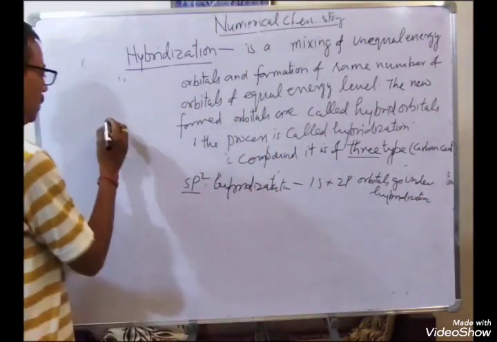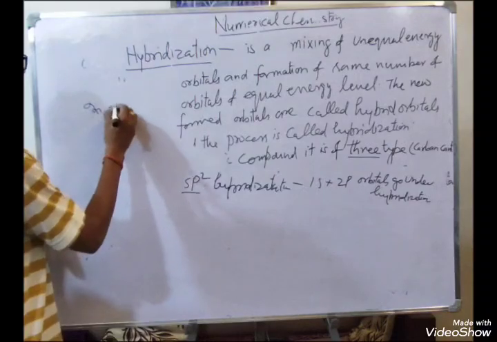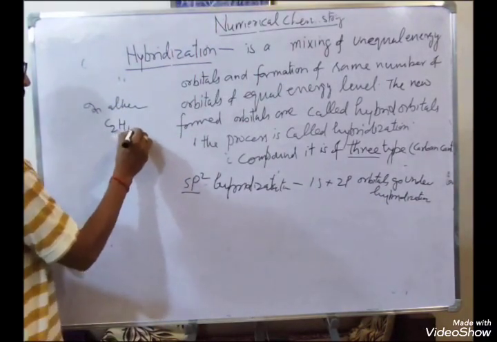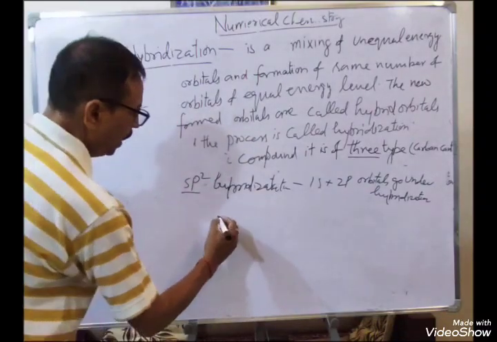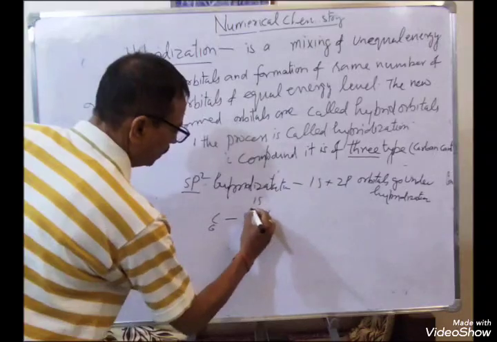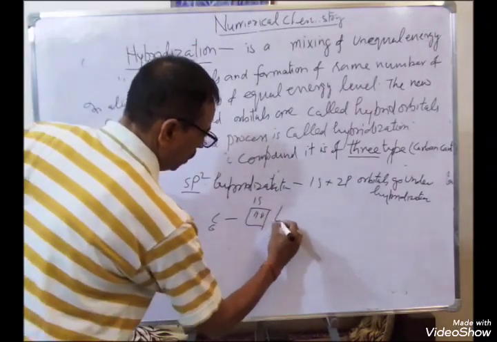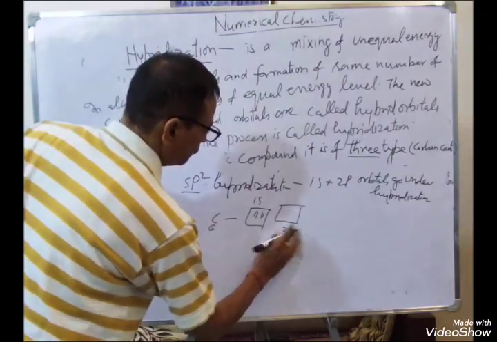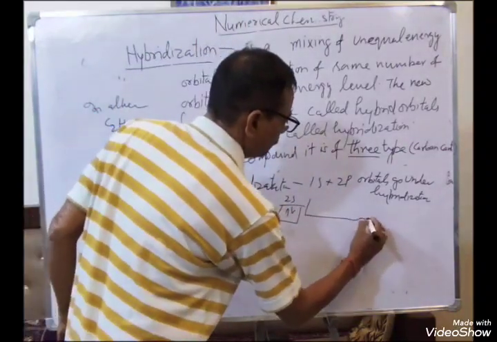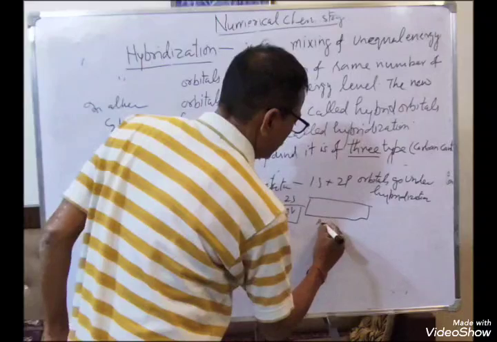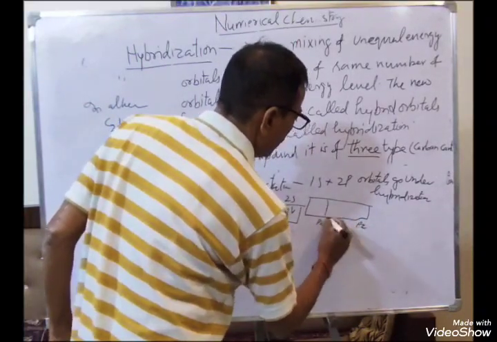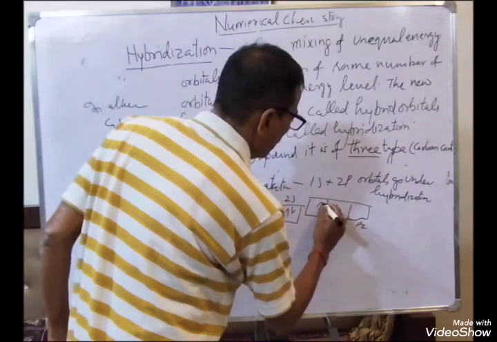So in alkene, like C2H4, here carbon has atomic number 6. Why? This is the 1s2 electron configuration, then 2s, we write here 2s, then px, py, pz, this is the part of 2p, with 1 electron each and 1 unpaired electron.